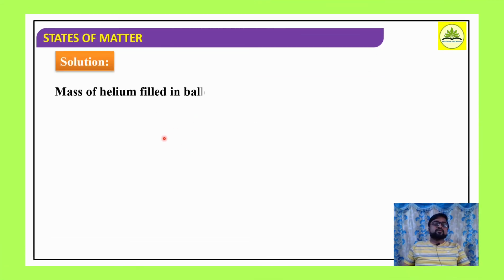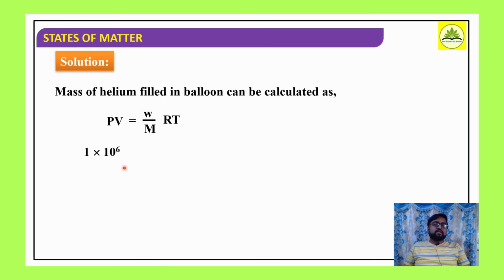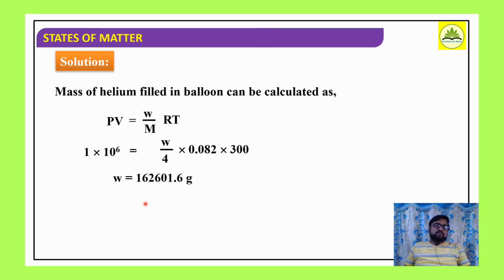Okay. So the mass of helium gas filled in a balloon can be calculated with the help of the relation PV is equal to W by M into RT. So P 1, into 10⁶, equals W by 4. What is 4 here? Molecular mass of helium, 4, R 0.082, into 300. So how much is it? 162,601.6 gram, or in terms of kg,